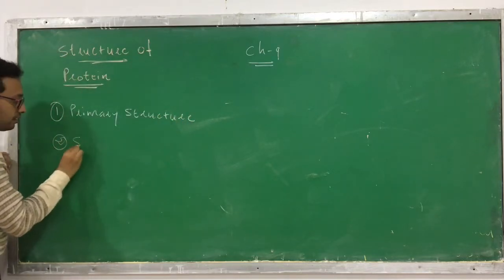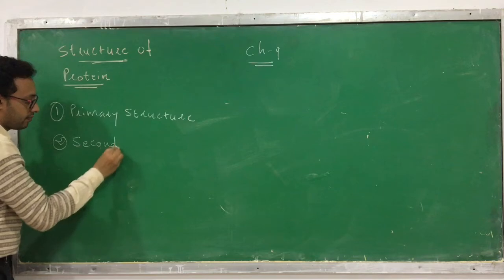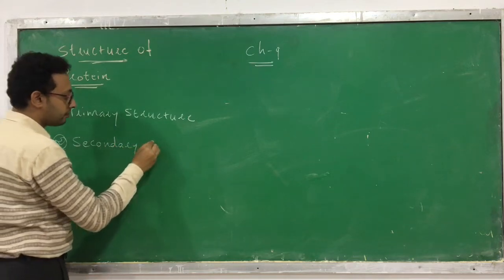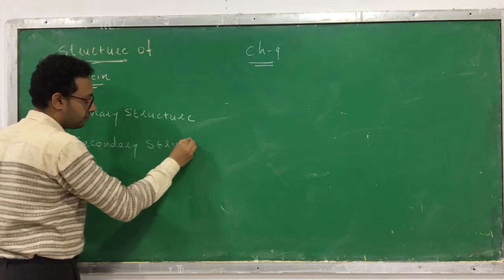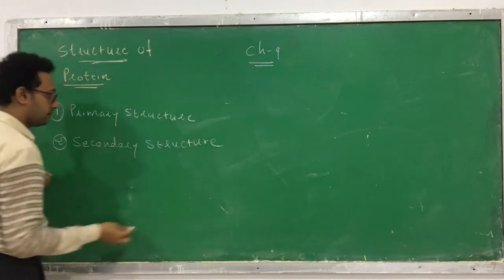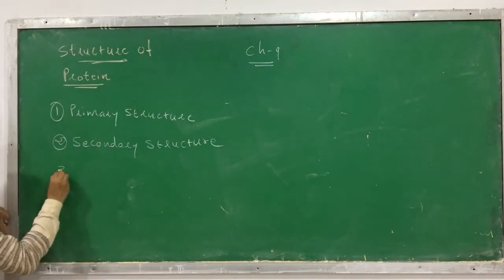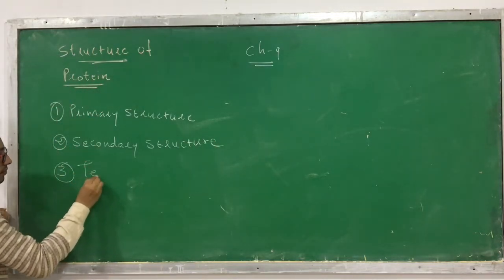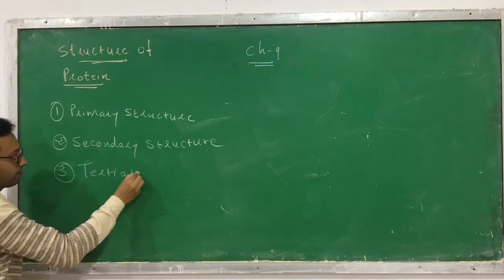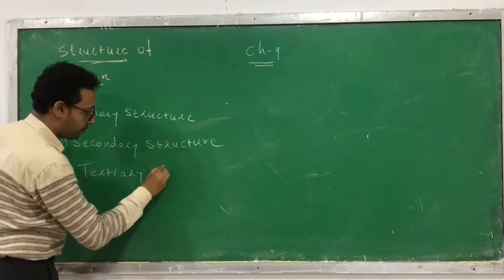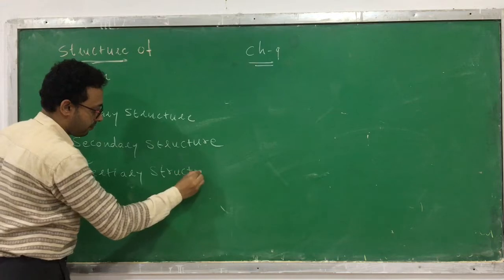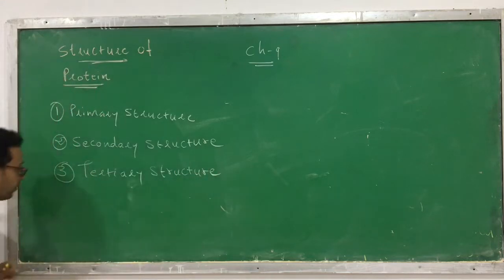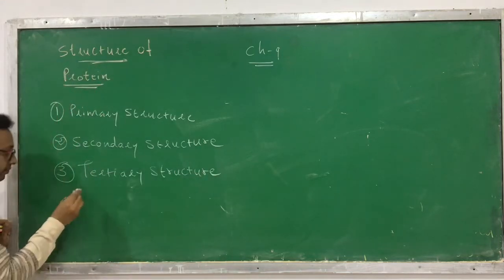Second, secondary structure. Third, tertiary structure. And fourth, quaternary structure.